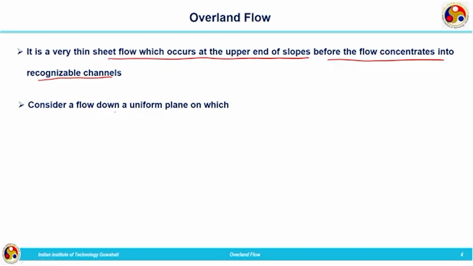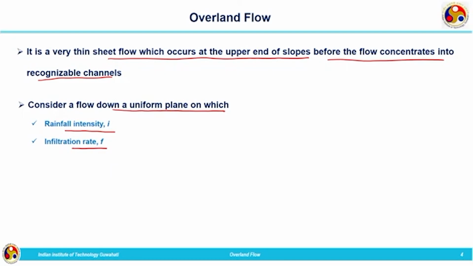Now consider a flow down a uniform plane on which the rainfall intensity is high and the infiltration rate f is small. We are going to find the expression for quantifying the overland flow. For that, we consider an inclined plane receiving rainfall of intensity I, with infiltration rate f.